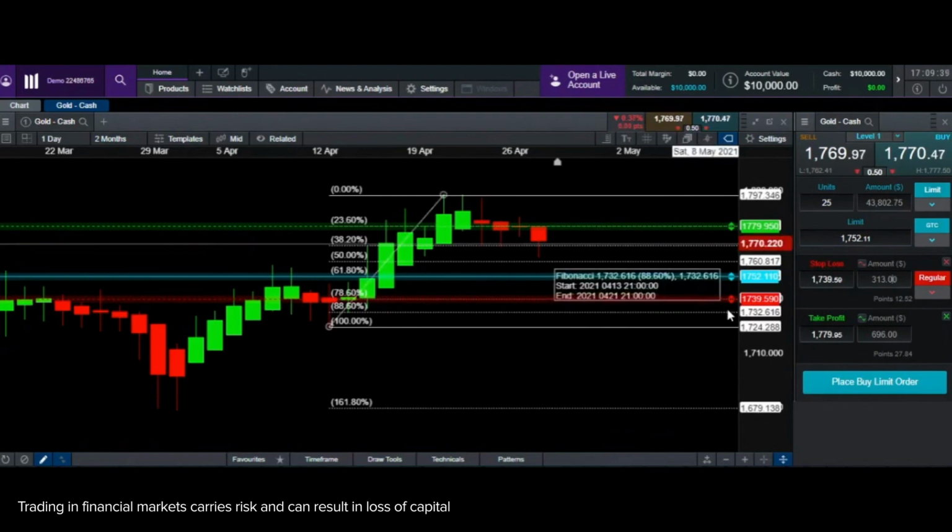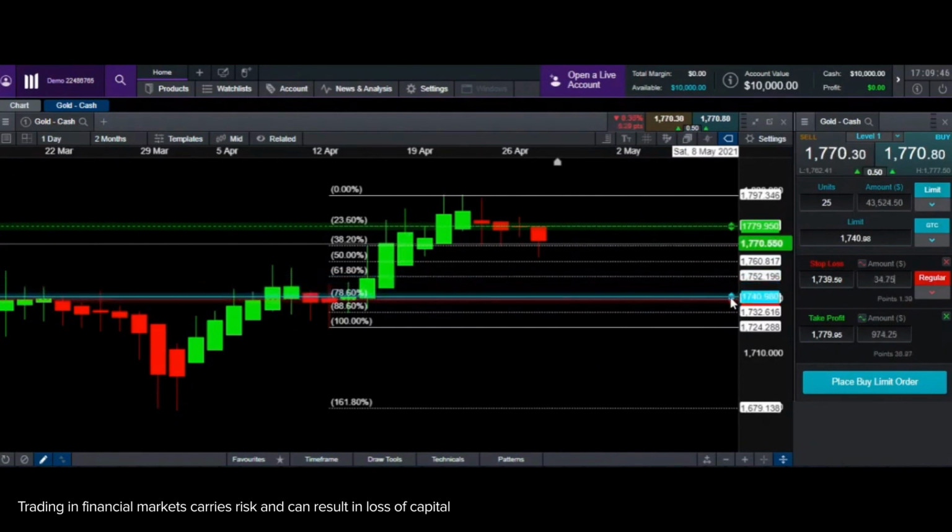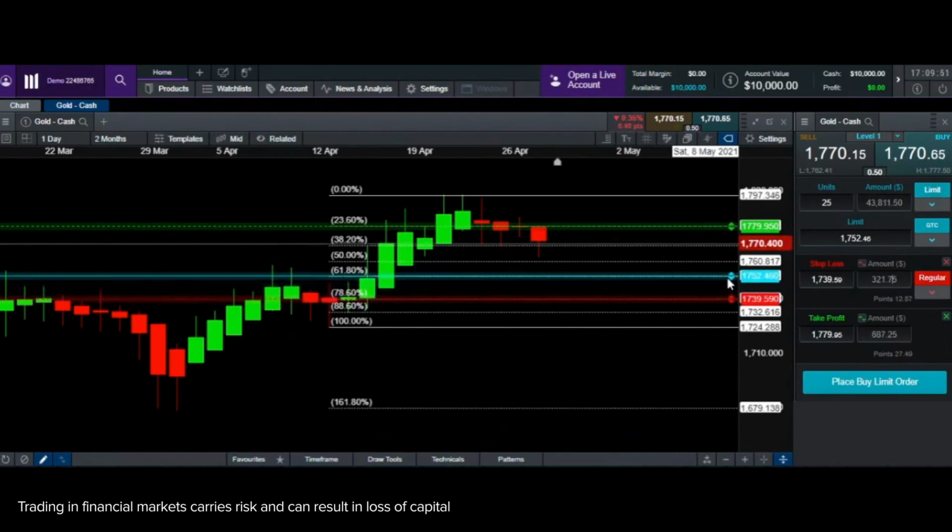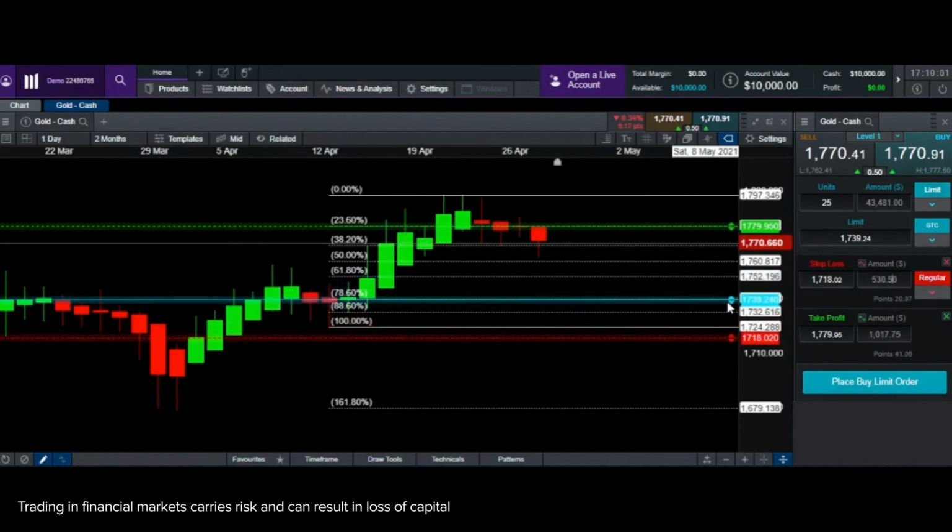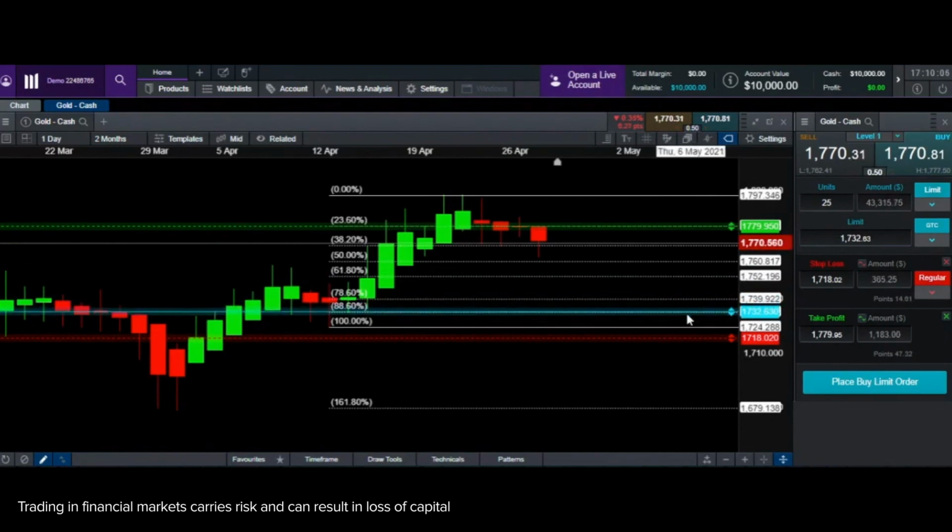One last thing before we wind up for the day, I would like to show you what happens if this comes back down and hits your stop loss. Do you quit over there or do you continue? In this case, the rule is if it comes down and hits your stop loss, you wait for the price to move all the way to 88.6 after it hits your stop loss, to re-enter into buying gold. So you're buying gold at 88.6 instead of 61.8, and you're going to keep a stop loss right below this 100%.